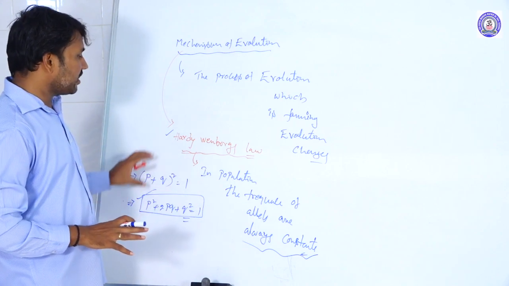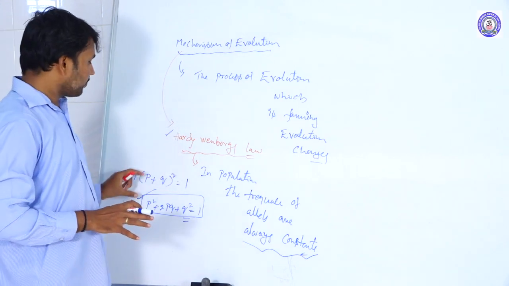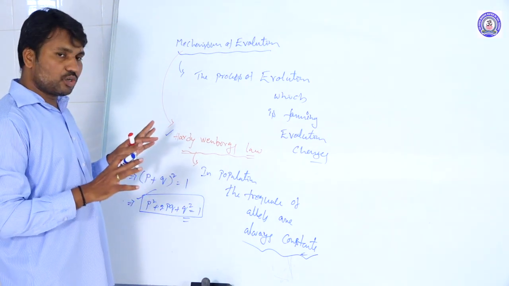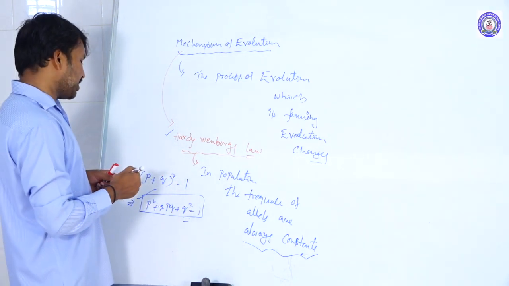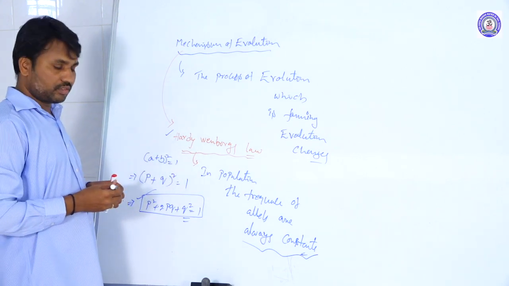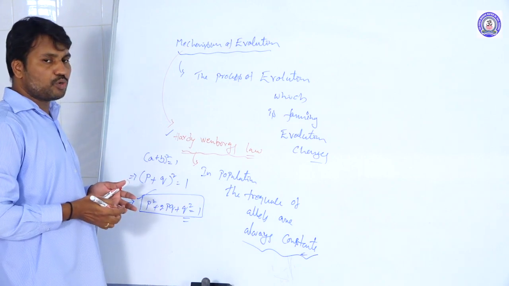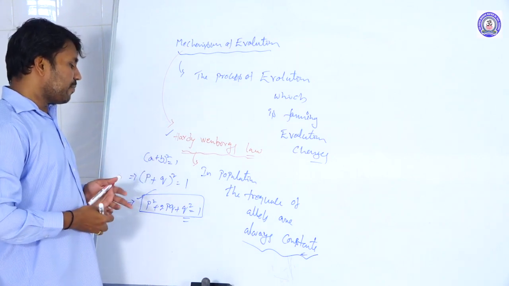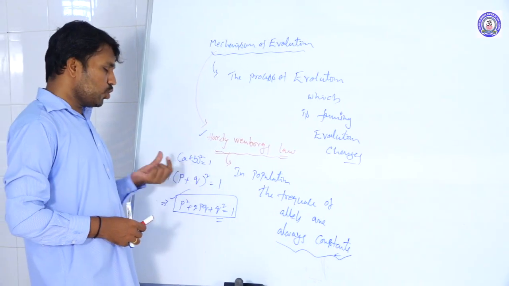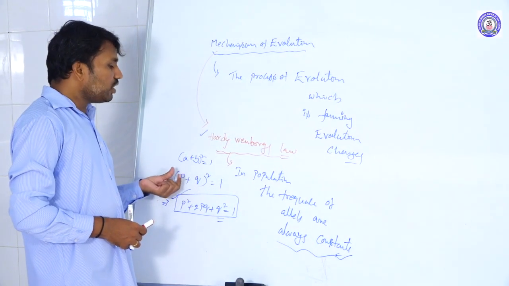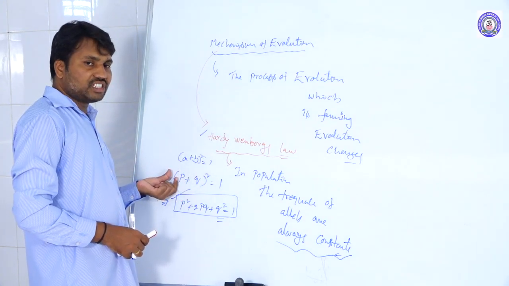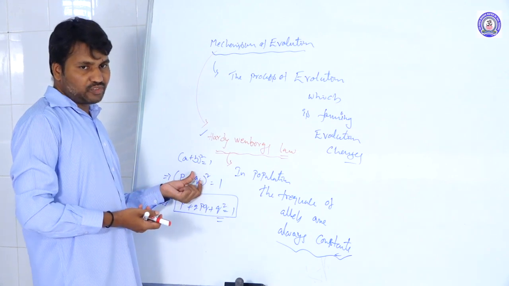So it is explained by the Hardy-Weinberg equilibrium. The formula of the Hardy-Weinberg equilibrium is P plus Q whole square equals 1. Some books mention A plus B whole square equals 1; either A plus B or P plus Q, you can use any alphabets. P and Q are the two different types of alleles. P is the dominant allele frequency, Q is the recessive allele frequency.